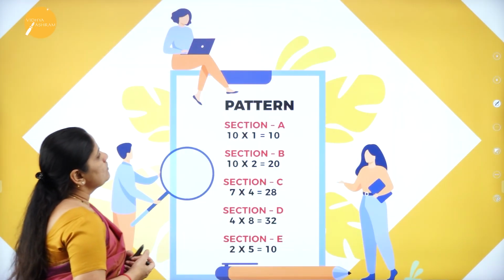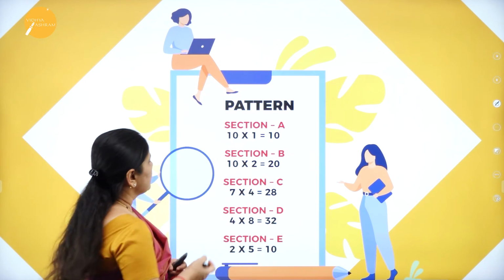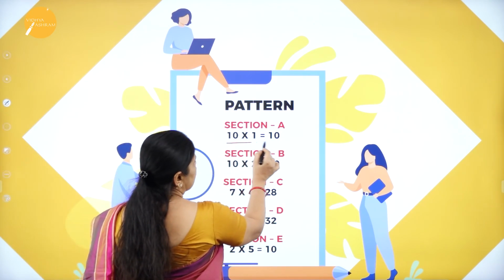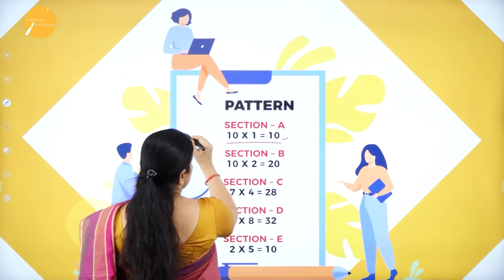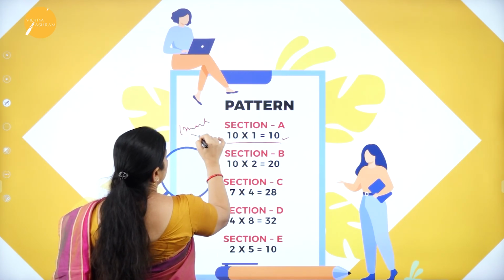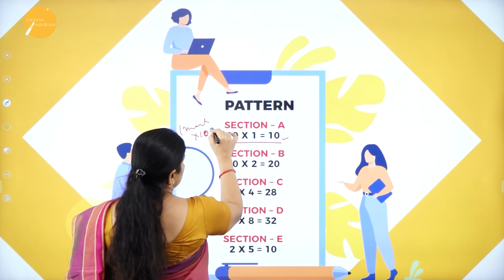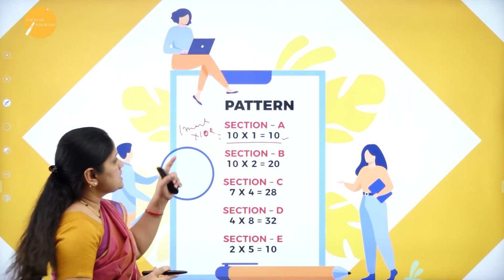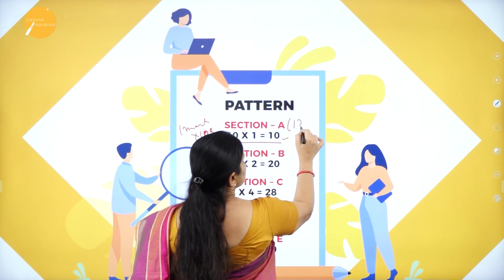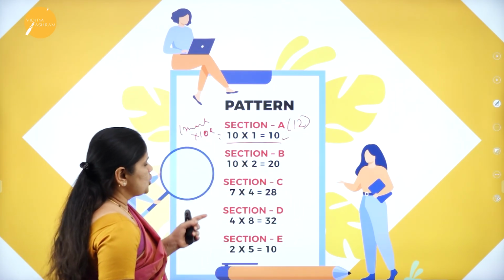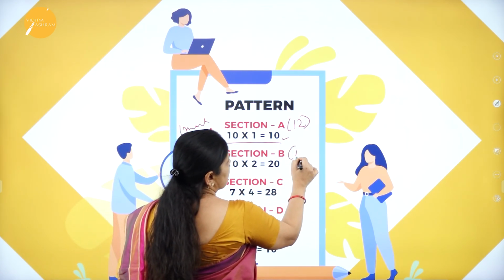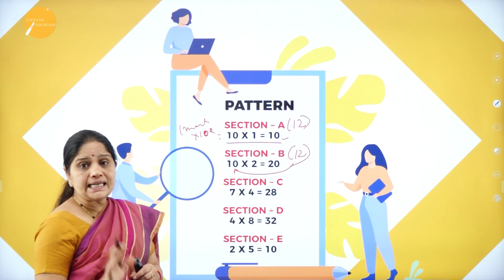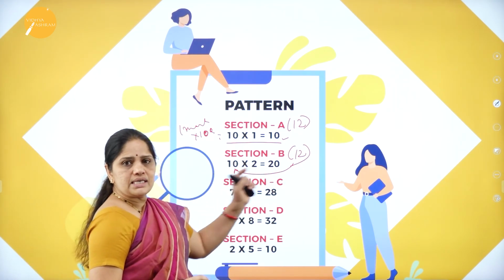Now, let us see what is the question paper pattern. In this, we have the question paper pattern here. Under Section A, that is 10 marks, 1 mark into 10 questions. So, the student has to answer 10 questions from Section A, but the number of questions asked is 12. In Section B, again, the number of questions asked is 12. Out of that, he has a choice. He has to answer only 10 questions. So, 10 into 2 is 20.